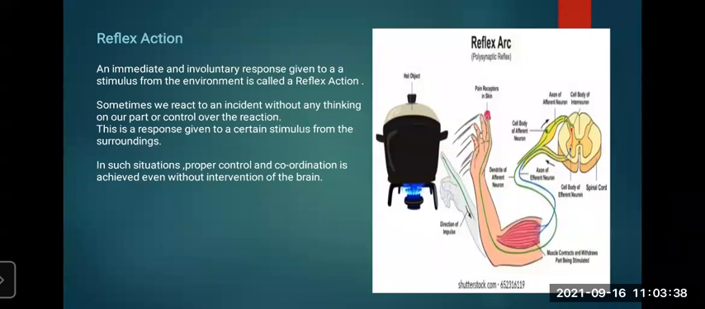So let us see, you can see there a burner is there. If we touch it, we immediately remove our hand. Why do we remove our hand? Because the receptors in the skin receive a signal, so it will be transferred towards the spinal cord, right? And then our spinal cord gives the signal to remove our hand, otherwise it will get hurt.